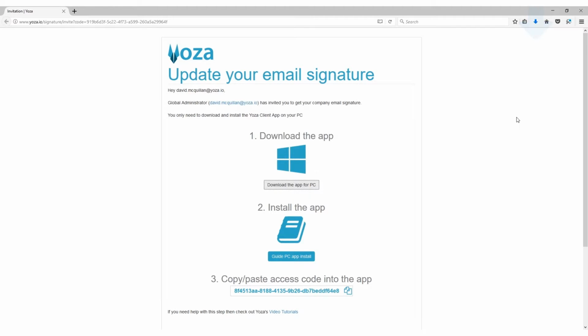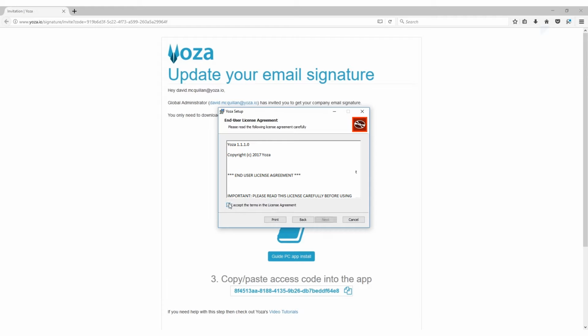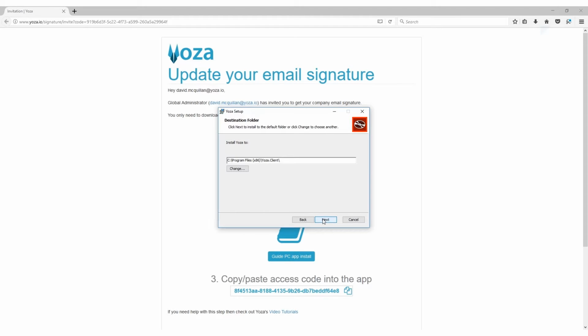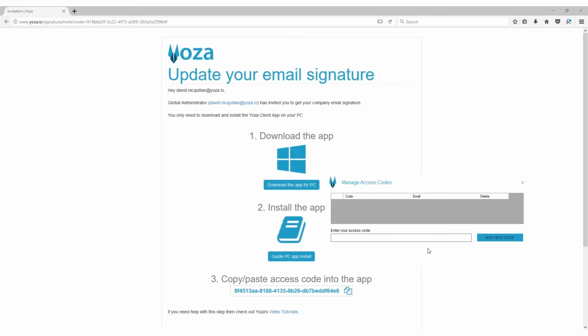Open the executable and follow the steps to install the application. In your system tray, right-click the Yoza client icon and select Access Codes. A pop-up will appear. Paste the access code you copied earlier and click the Add New Code button.